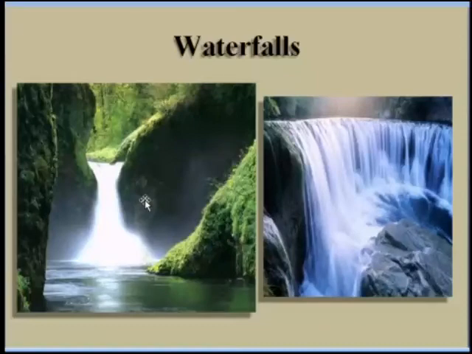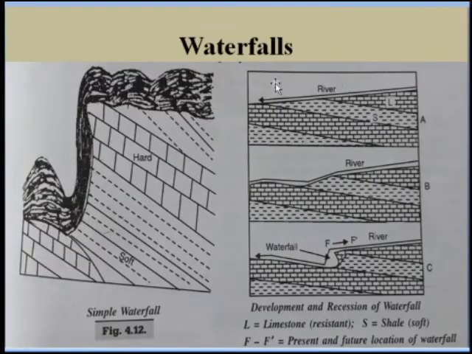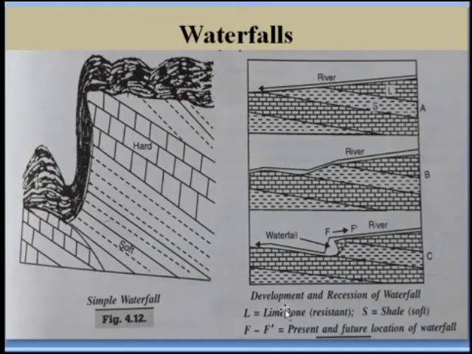वाटरफॉल्स की वजह से इरोजन कैसे होता है, ये अब हम देखेंगे। यहाँ पे देखो ये फिगर में, सो इन द फिगर ए, okay, the river is flowing over this bedrock. Okay, then here L means limestone, S means shell, and F then present in the future location of the waterfall.